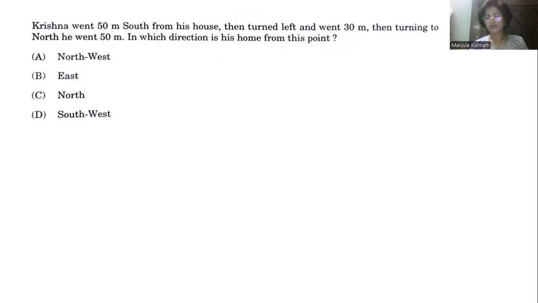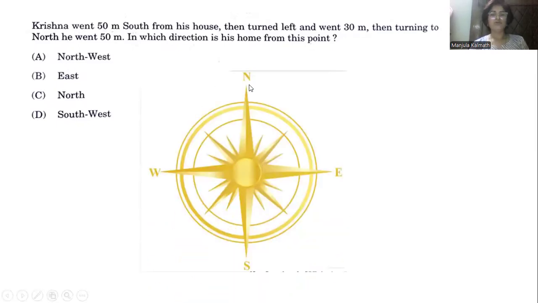In these direction-oriented problems, first we have to draw the north, south, east, west. We have to take the directions and go for finding the solution. So here it is the north, this is the south, this is west, and this is east. Now we go through the statement. Krishna went 50 meters south from his house. So here we have the south. In the direction of the south, he'll be moving from his house. Maybe here we can take the assumption that Krishna's house will be in this location, and he'll be moving towards the south 50 meters.